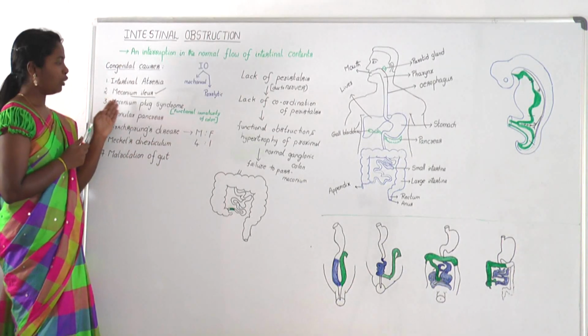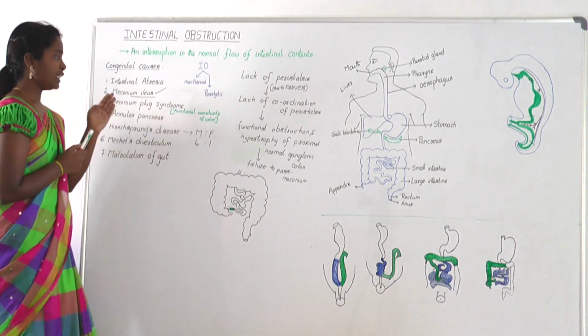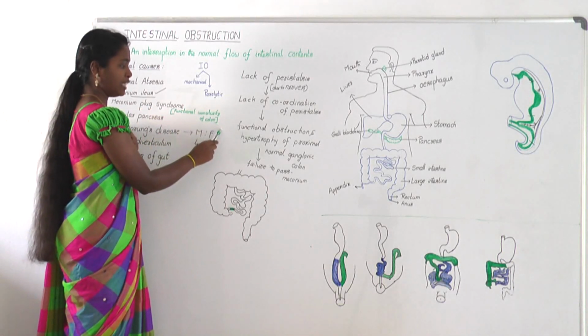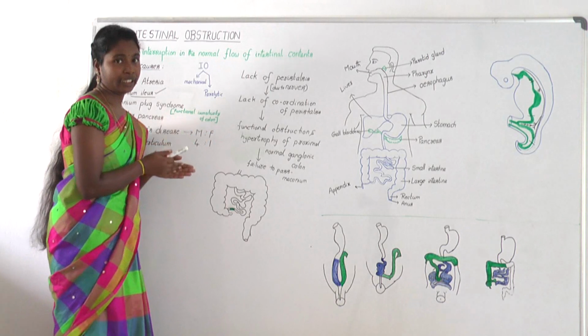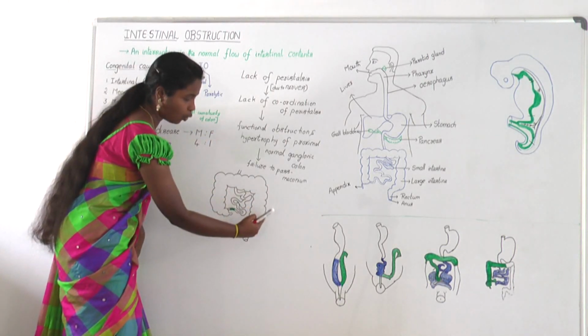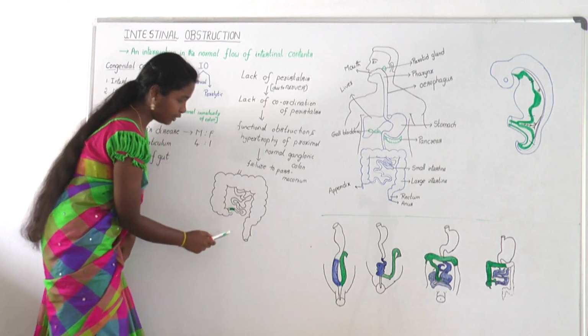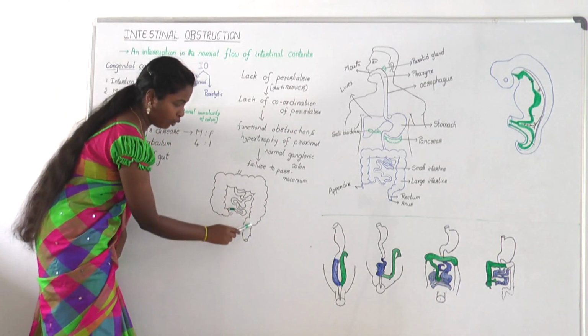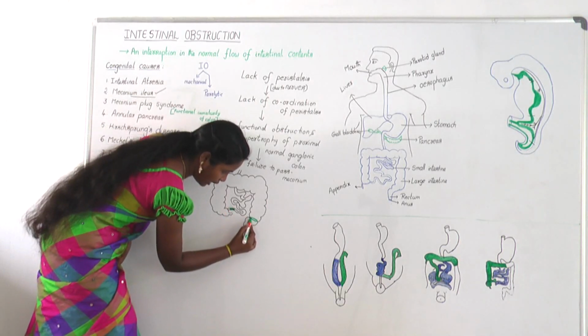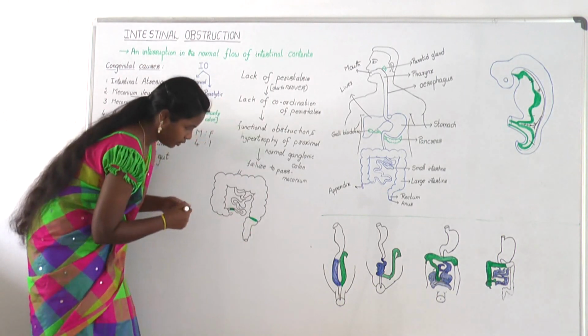Next, meconium plaque syndrome. It is also termed functional immaturity of colon. Means colon will be affected here, especially distal colon or left side colon. Here, thick meconium plug obstructs the distal colon and stops the flow of intestinal contents.